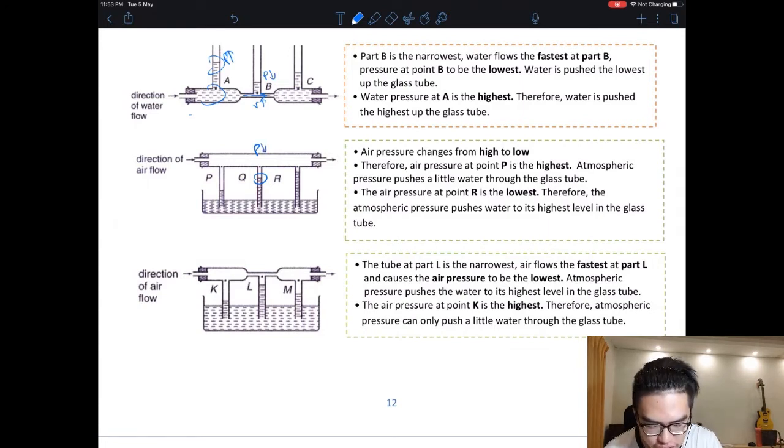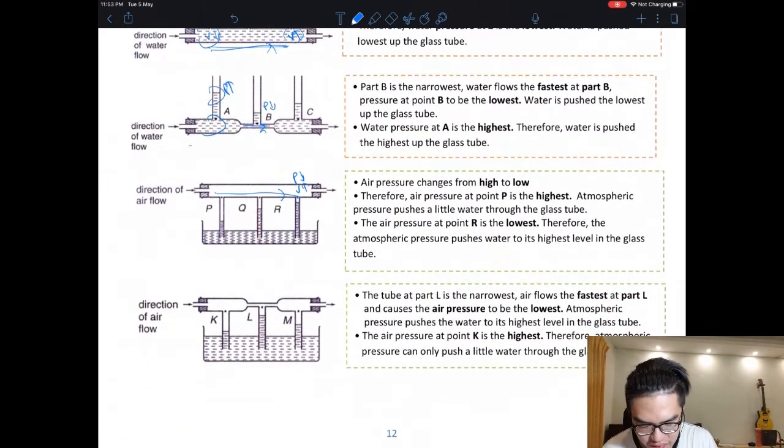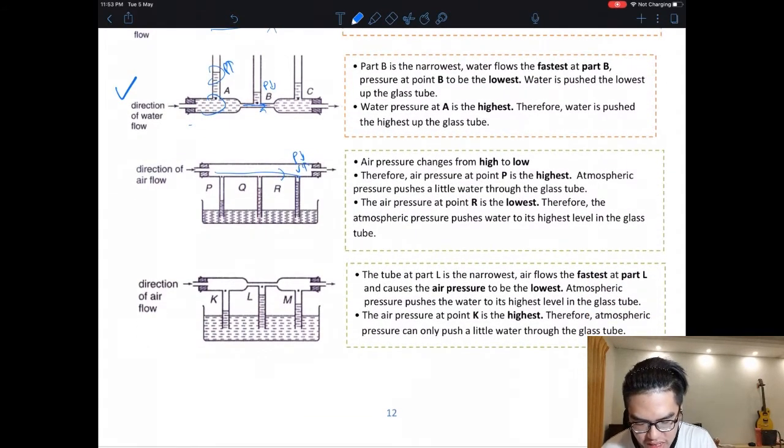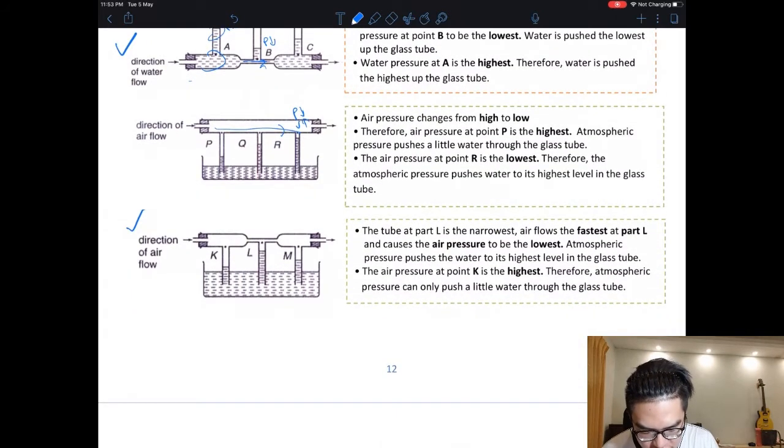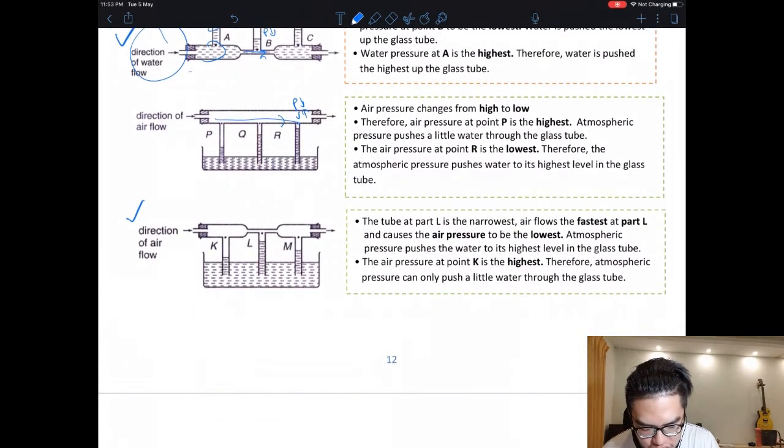Why? Because the velocity here is the highest. Okay, so sorry, not here, my mistake, it's here. The pressure here is lowest, the velocity here is highest, because it's at the end. Okay, so I want you to focus on this and this. This is the same thing as the second one. Can you see here is the highest because pressure is the lowest, velocity is the highest.